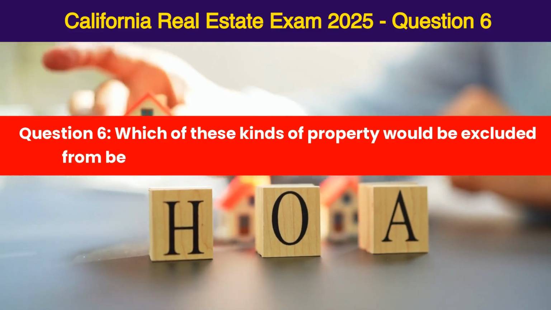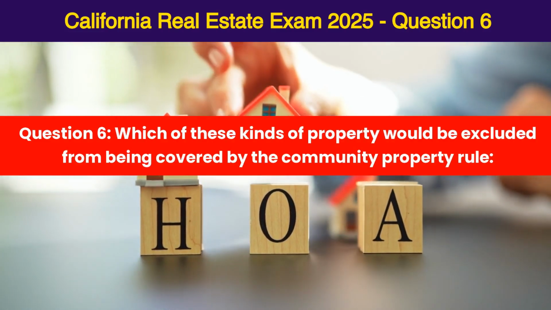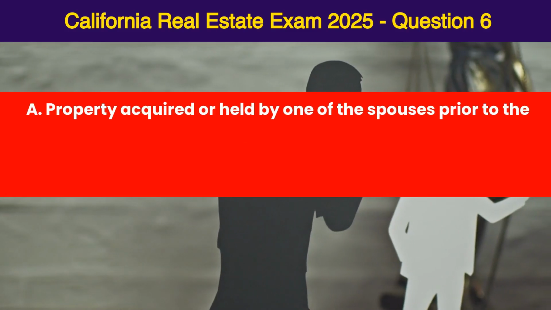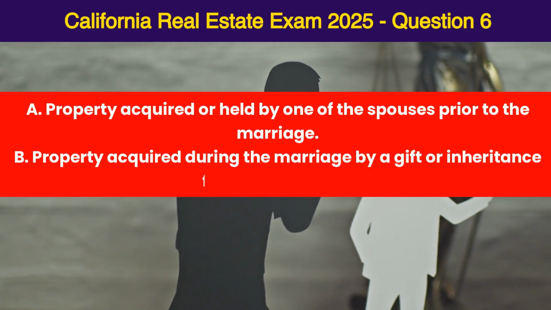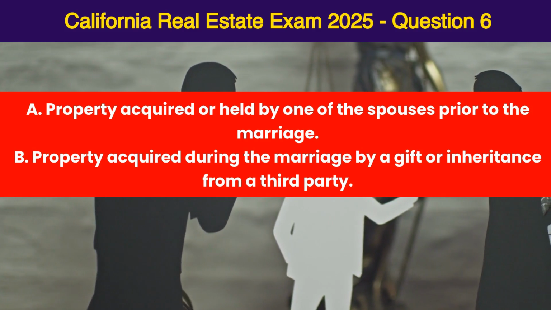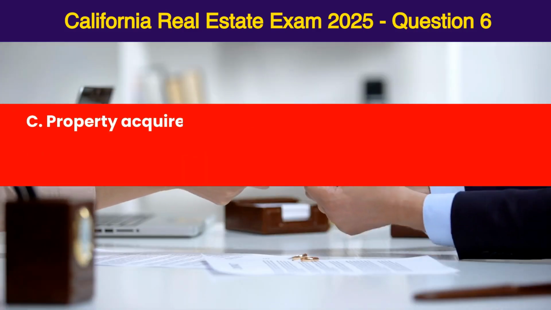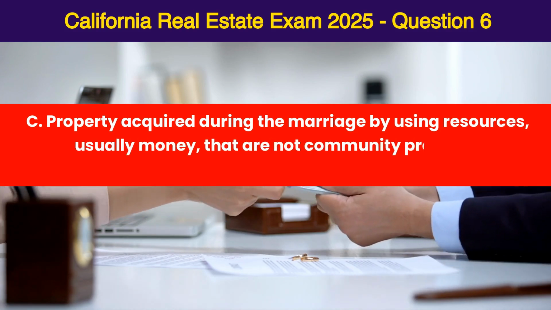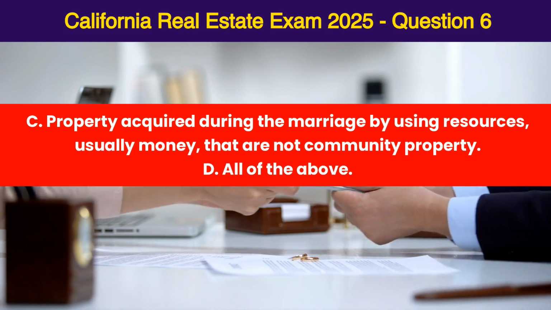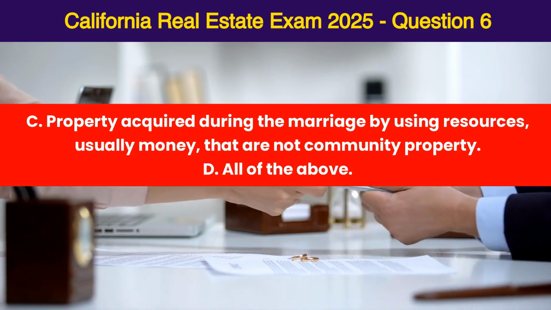Question 6. Which of these kinds of property would be excluded from being covered by the community property rule? A. Property acquired or held by one of the spouses prior to the marriage. B. Property acquired during the marriage by a gift or inheritance from a third party. C. Property acquired during the marriage by using resources, usually money, that are not community property. D. All of the above.